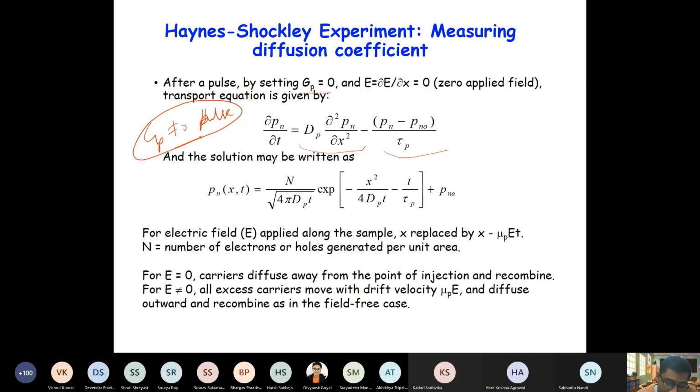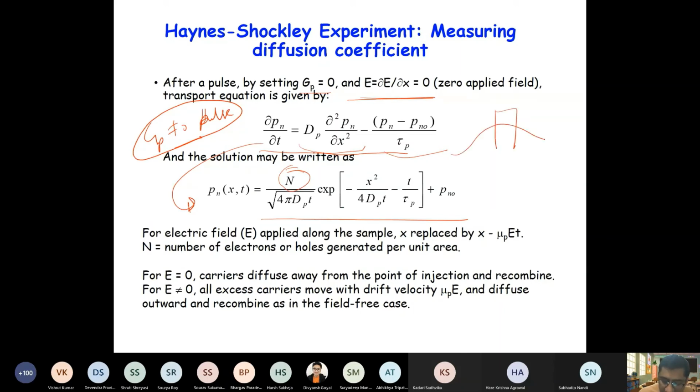And if we try to solve it without the electric field, that means at the same position the peak will always appear at x equal to 0. So the solution to this equation will look something like this, where n is the total number of carriers generated by the pulse, right?